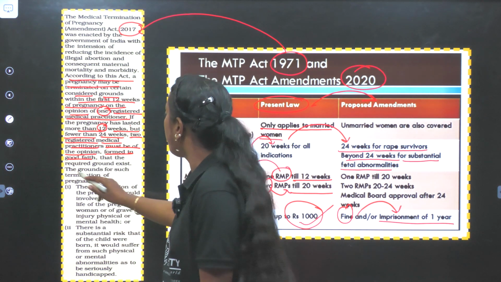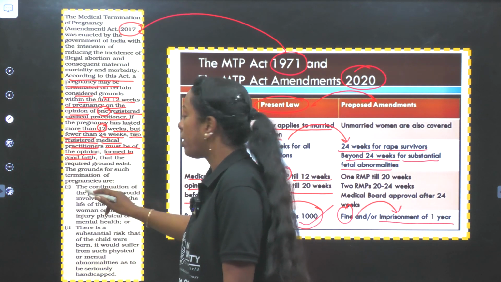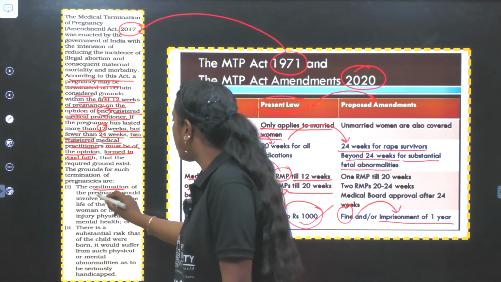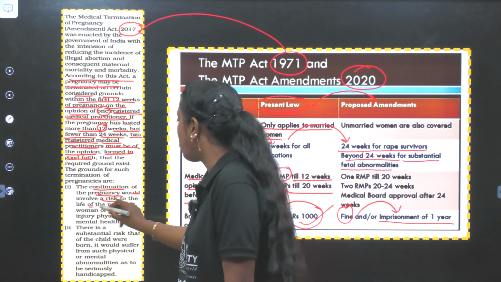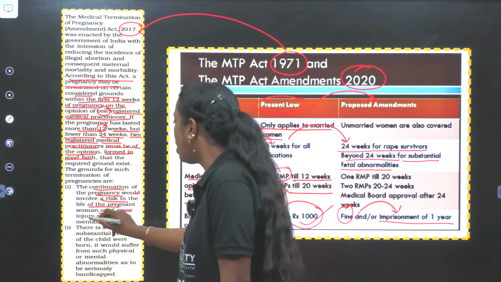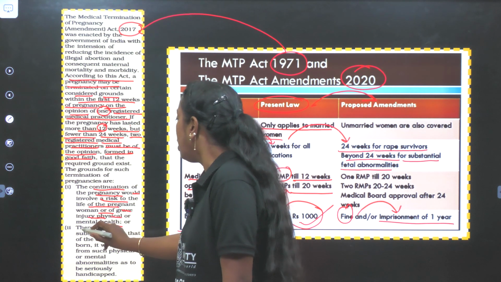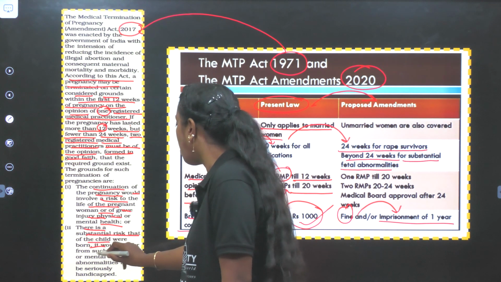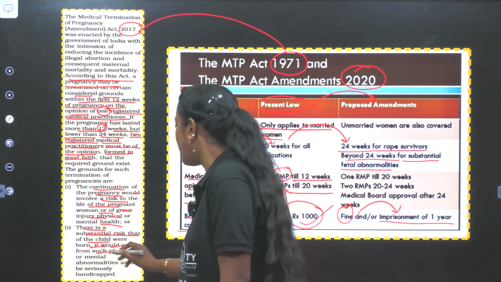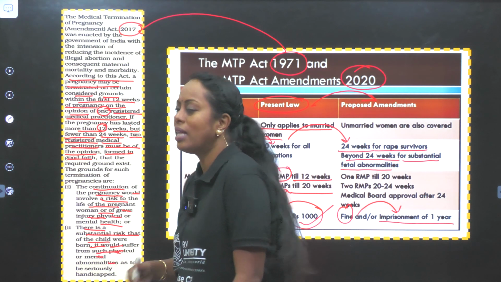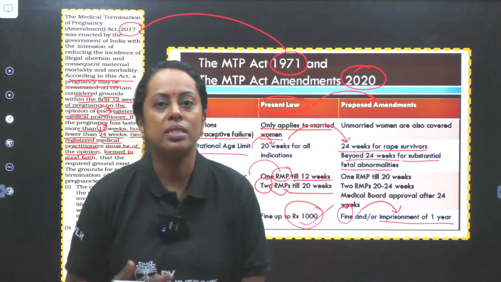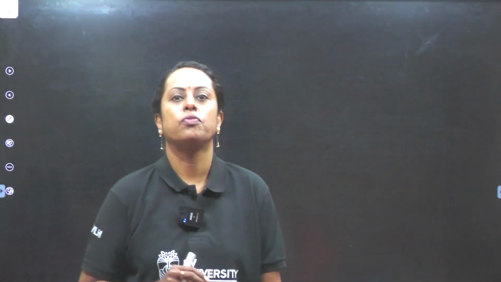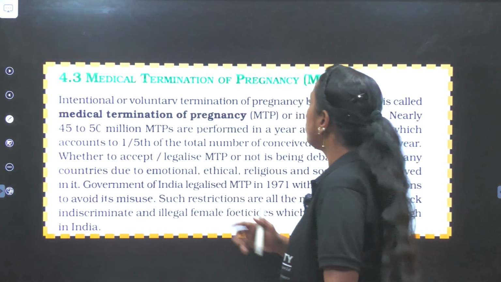Do check the grounds of such termination of pregnancy, what I explained earlier. The continuation of pregnancy would involve the risk to the life of the pregnant woman or grave injury to physical and mental health. There is a substantial risk that the child, if born, would suffer from a severe physical or mental abnormality. In that particular case, MTPs are done. I hope this part is also clear for you. With this, we are going to step into the topic.